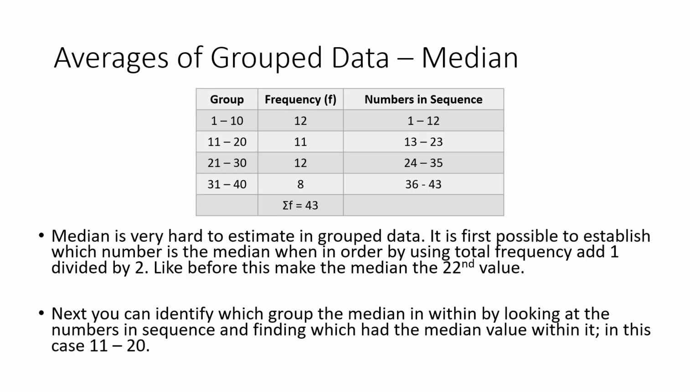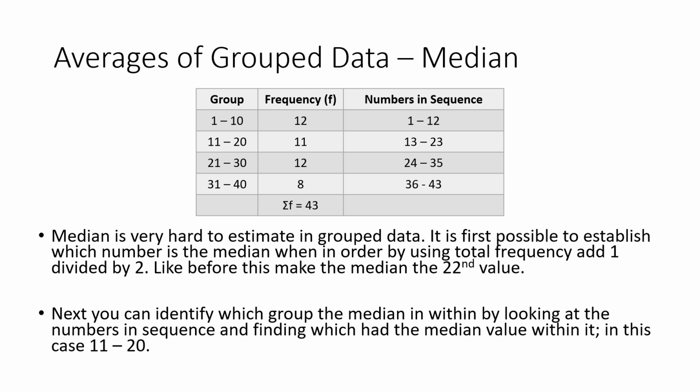The last one, the median. Once again, the hardest of them all. So the median is hard to estimate in group data. It's first possible to establish which number is the median, as we've done previously. We know we have the total frequency, add 1 and divide by 2. So we've got 43, add 1 is 44, divided by 2 is 22.